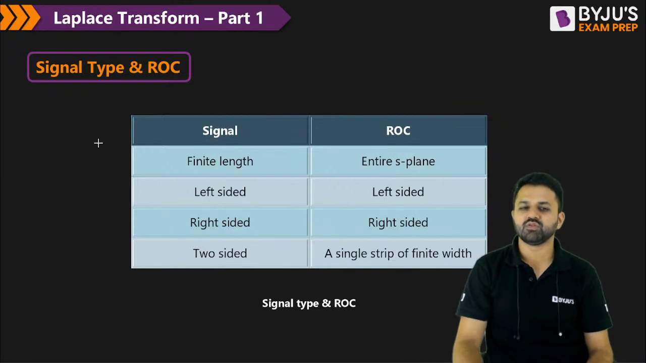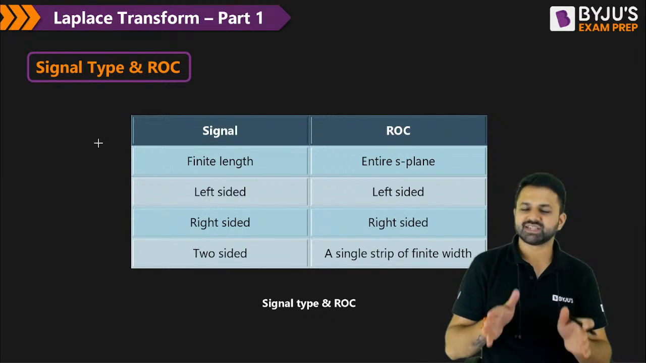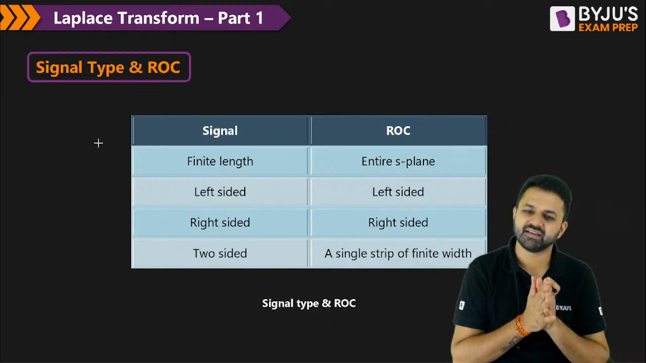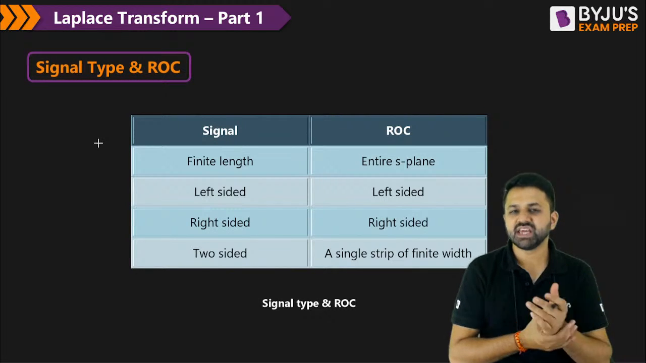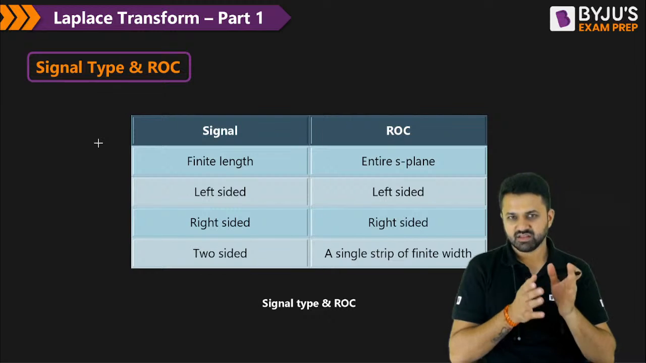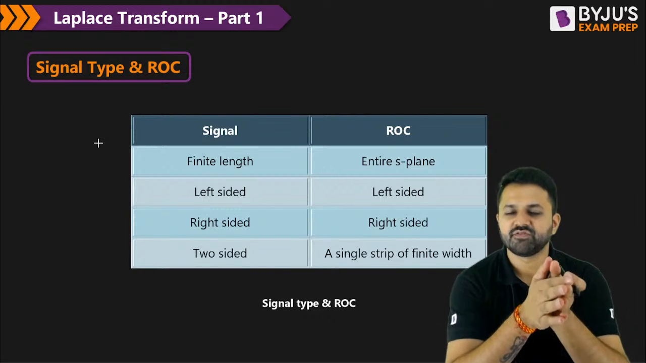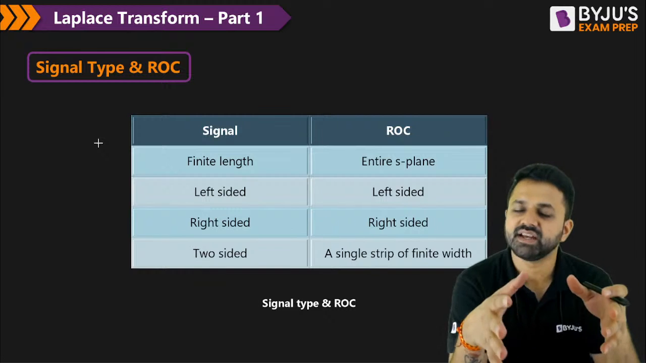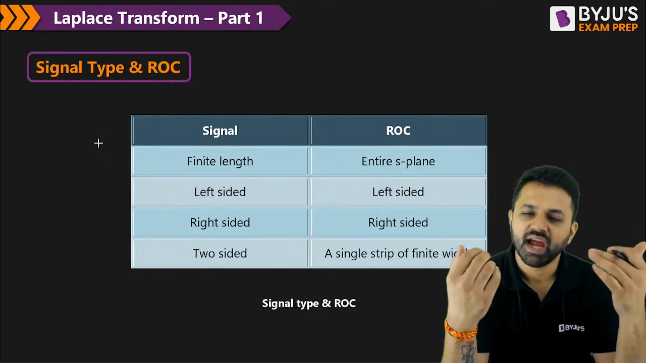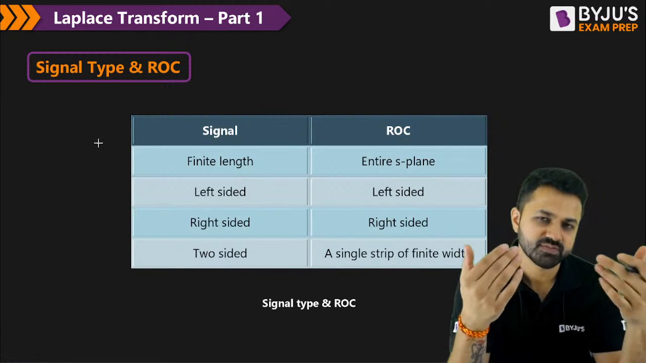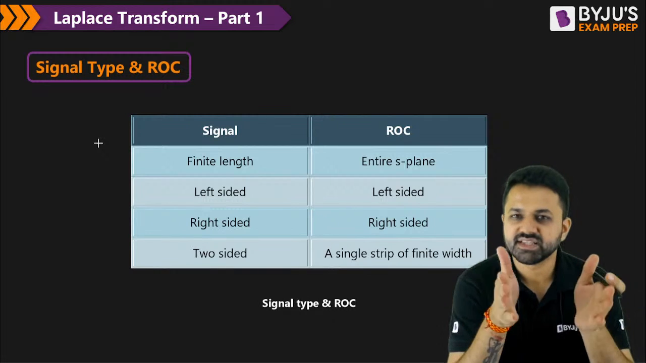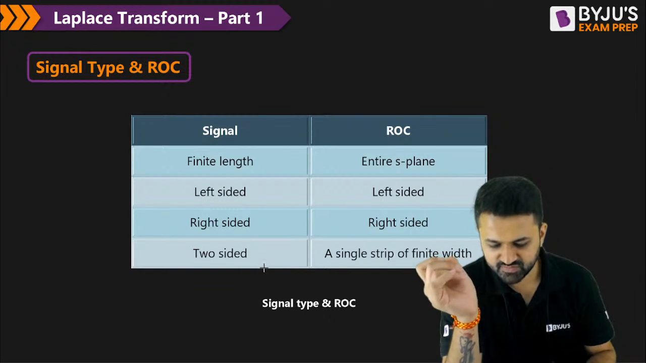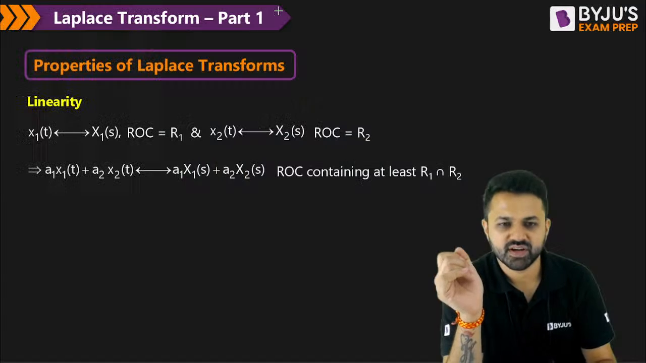Now, summary about the ROC. Whenever you see a finite length signal, your ROC will be the entire S plane. Whenever you see a left sided signal, the ROC will be to the left of the leftmost pole. And if the signal is right sided, then it is to the right of the rightmost pole. And if the signal is two sided, that means it has both positive and negative parts, then the ROC will be a strip of finite width.